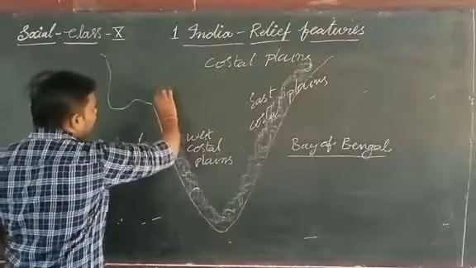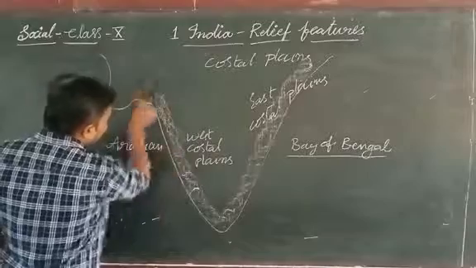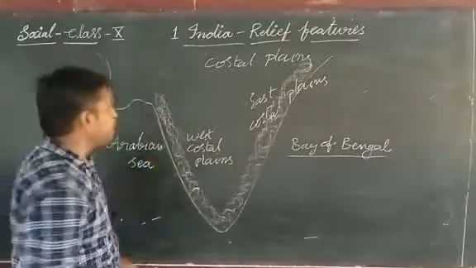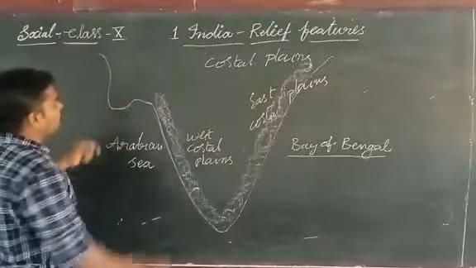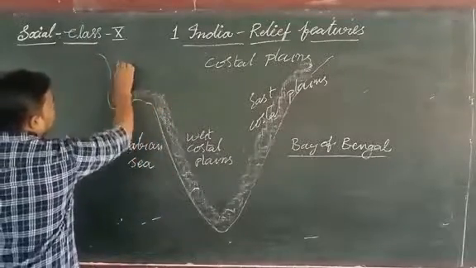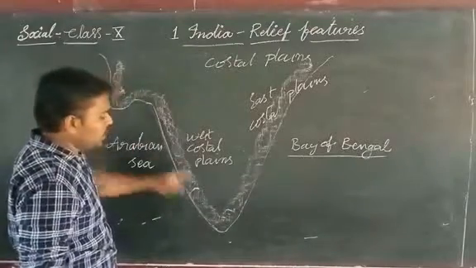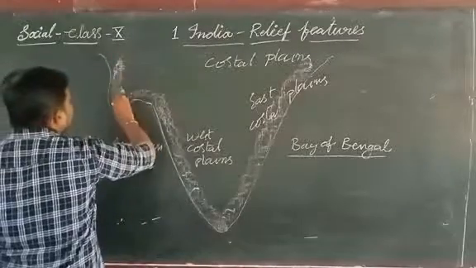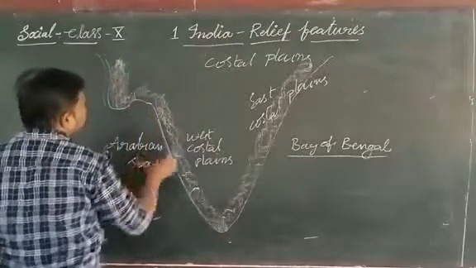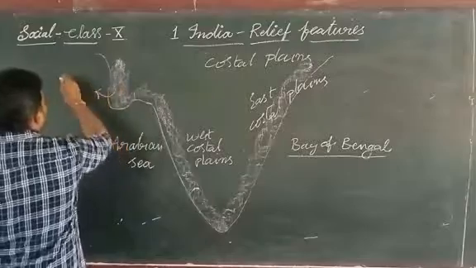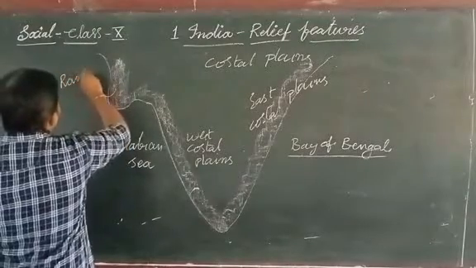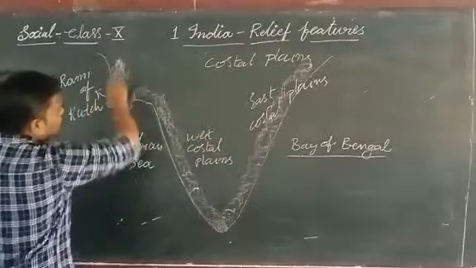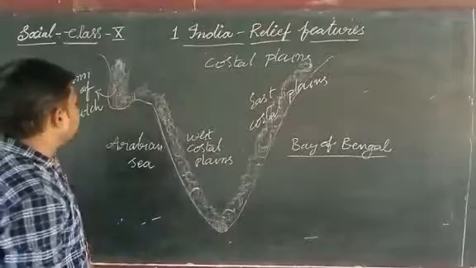The plains that are formed near the west coast are called west coastal plains. The west coastal plains extend from Gujarat to Kanyakumari. In Gujarat, these west coastal plains are called Ran of Kutch.